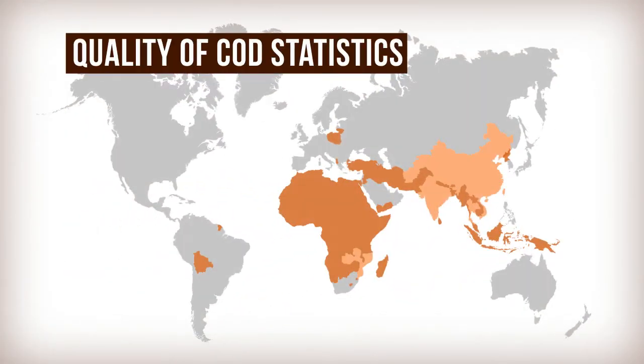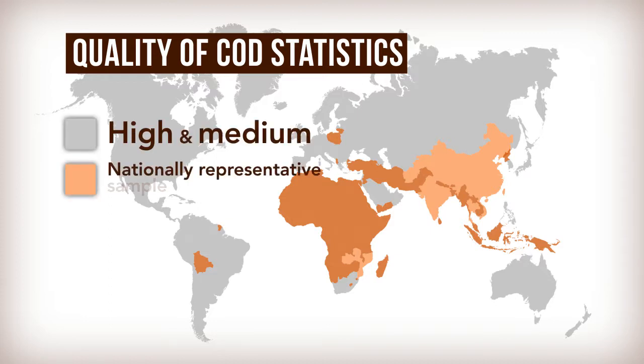China, India, and some Latin American countries have either nationally representative sample systems or complete systems. Outside of these countries, however, only 5 countries have random samples of causes of death. And this puts a severe restriction on the ability to know what are the major causes of death and to have programs that address these.